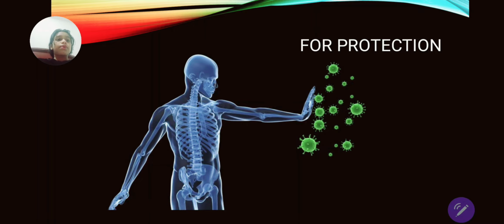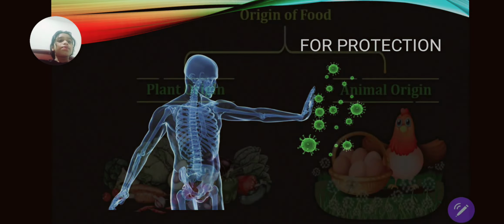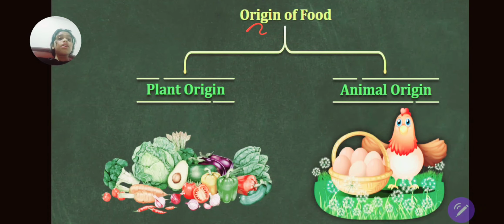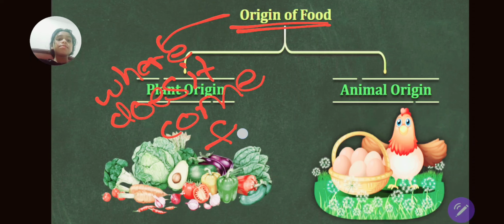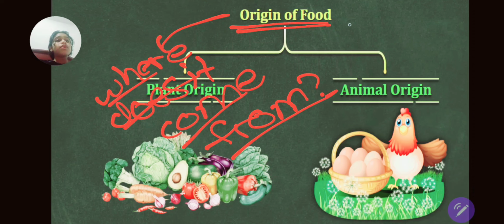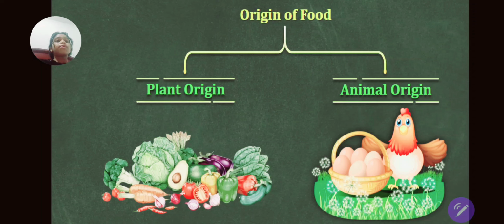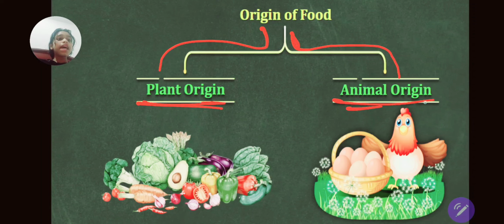Okay, so now let's see what is the origin of food. What does the word origin mean? Origin means, where does it come from? Anything comes from something before. So where does the food come from? Food comes from two categories, the plant origin and the animal origin.